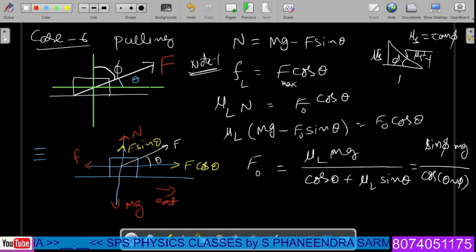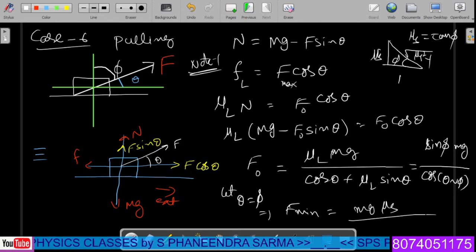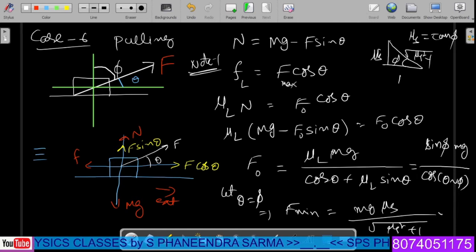and phi is nothing but the angle of friction in the given problem. Suppose theta is equal to phi, in such a case the angle in the denominator will be 0, cos 0 means 1, sin phi from the figure. Finally we can write down the value of the minimum force that we can apply, given by simply mg into mu s, sin phi value I am just preparing, divided by root of mu s square plus 1, like this we can prepare this particular case.